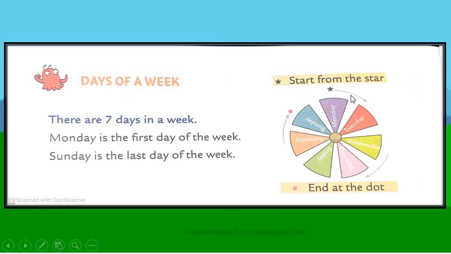Now, let us see. Start from the start. It says Monday is the first day of the week. Look, Monday, Tuesday, Wednesday, Thursday, Friday, Saturday, Sunday.